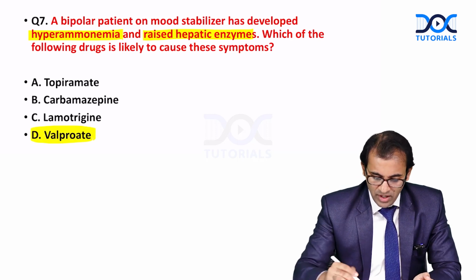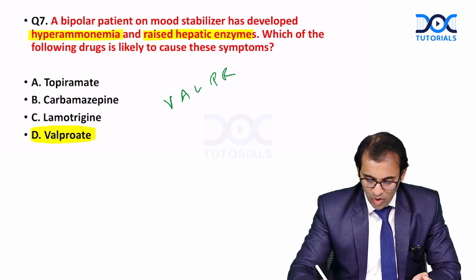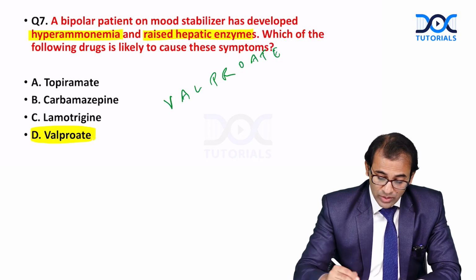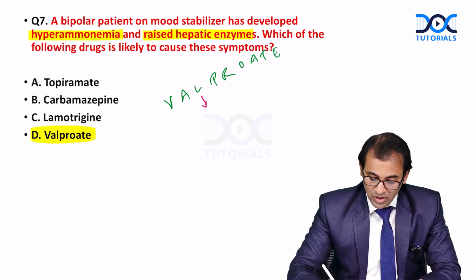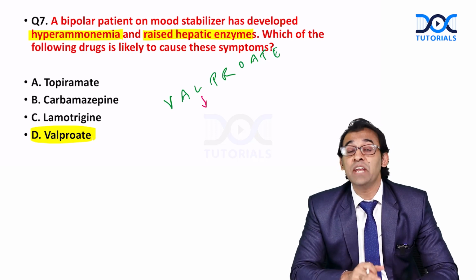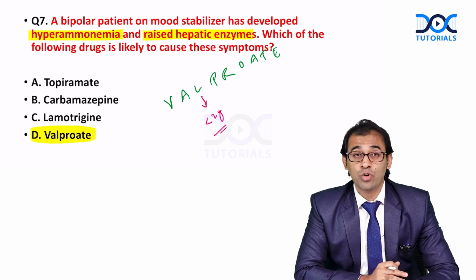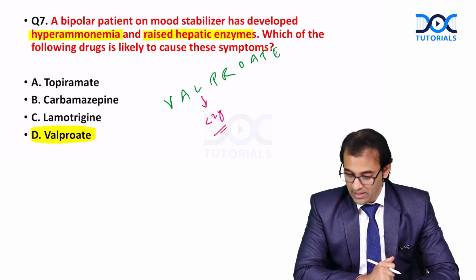Very, very important. Remember here, when I talk about this drug valproate, what are the side effects? First of all, we should know that this will be having what? Liver toxicity. And this liver toxicity can be lethal if the patient's age is less than 2 years. Means in a pediatric age group, hepatotoxicity, yes, this can be lethal.